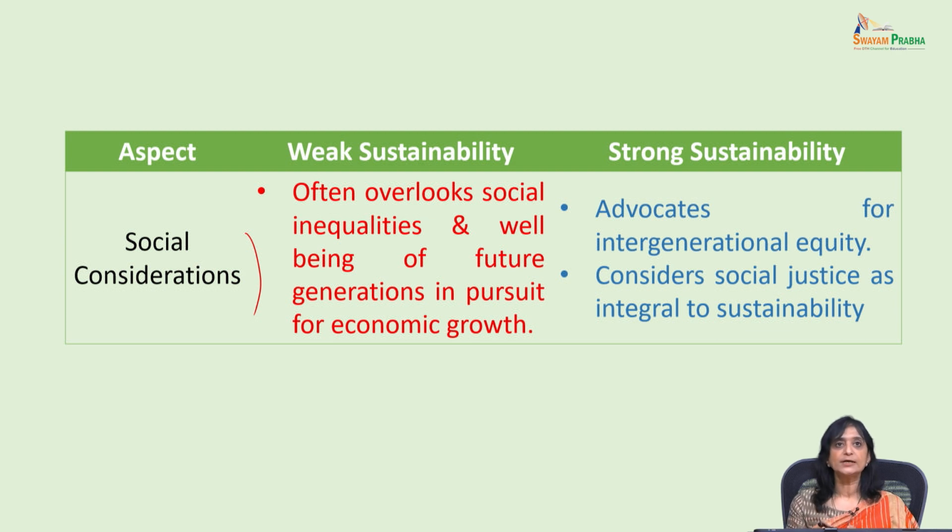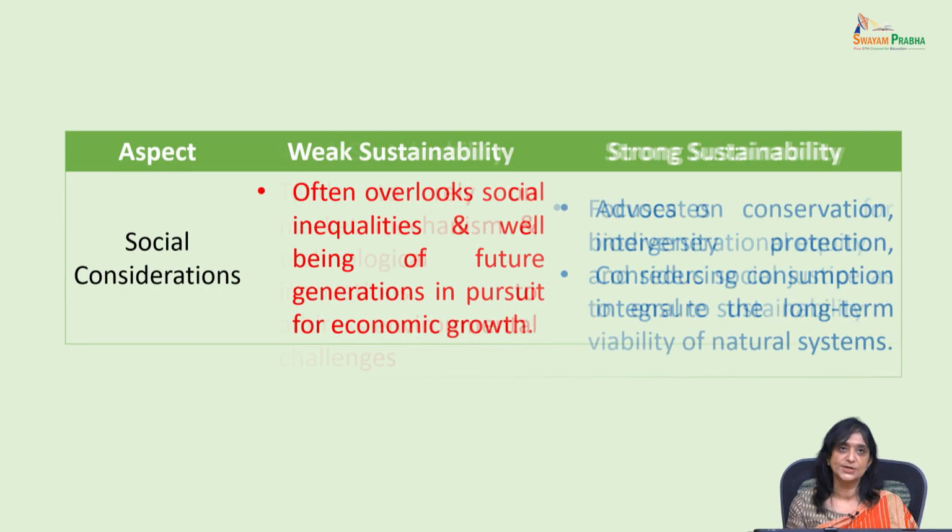It is overlooking the social inequalities and the well-being of the future generations because for weak sustainability, the focus is on getting the welfare today rather than tomorrow. So short-term economic gains are more important. Whereas strong sustainability is looking at intergenerational equity and social justice.